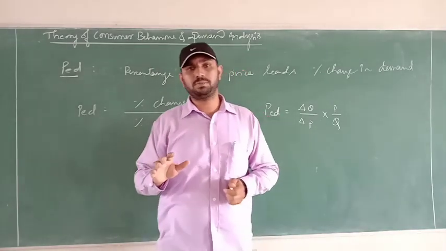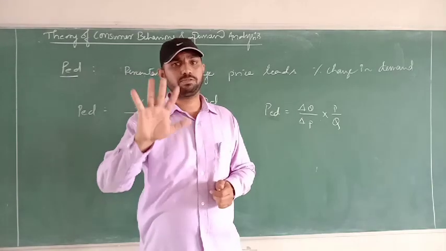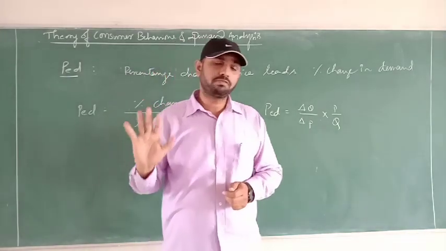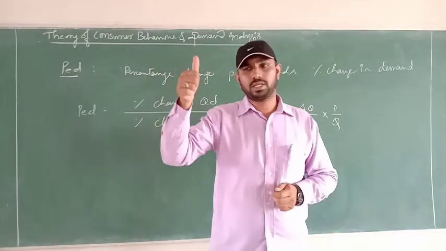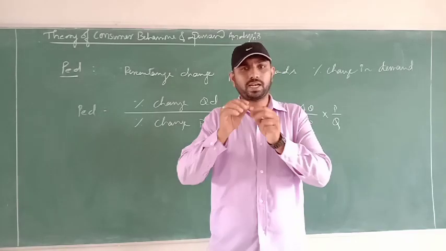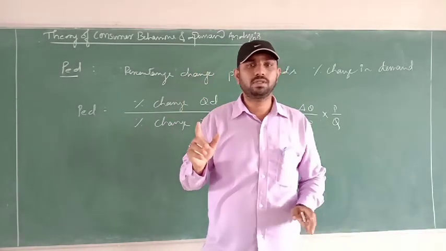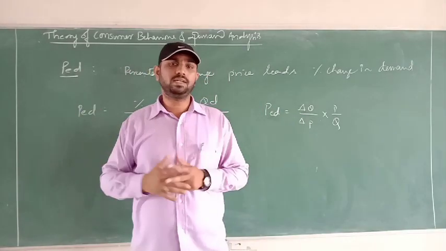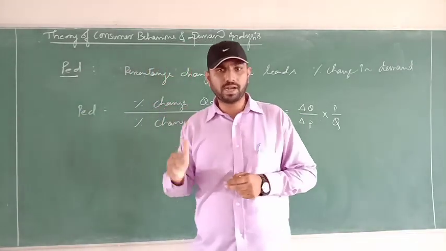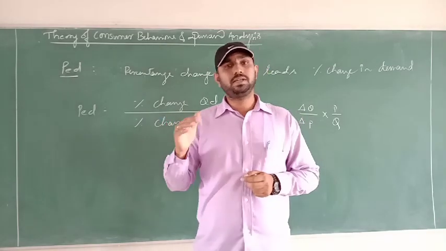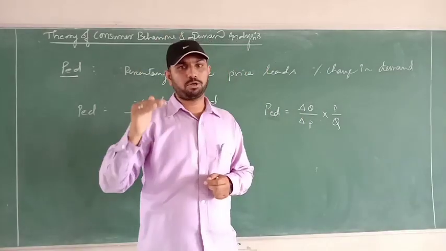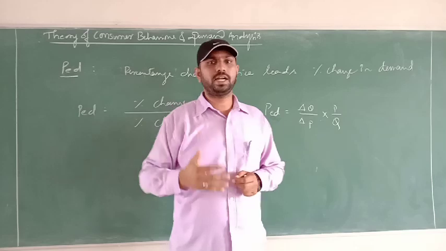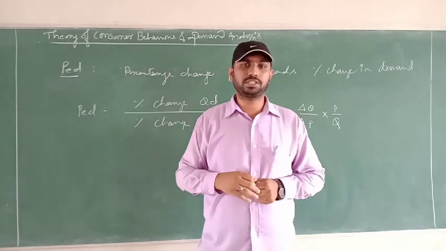But price elasticity of demand is again classified into 5 types. How many types are there? 5 types. We can either bring all the 5 types of elasticity down in the same diagram, or in 5 different diagrams. So before leading to those diagrams, let's have a discussion on all the 5 elasticities of demand. Then we can directly enter into the graphical representation of it.